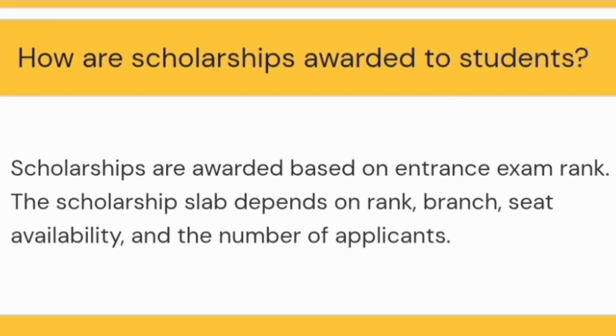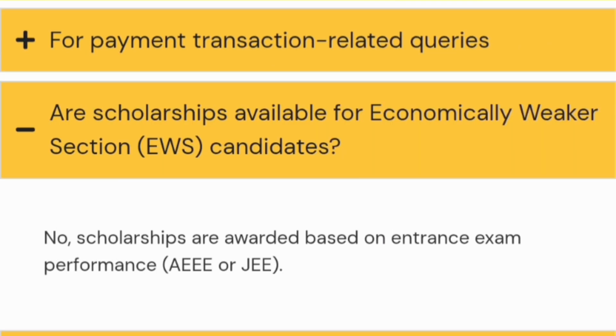But regarding the counseling process and admission process, there are a lot of queries regarding the scholarship. You can see that there are different slabs for which you get admission. Scholarships are based on the entrance rank. The scholarship slab depends on rank, the branch which you are considering, seat availability, and the number of applicants in that category. So it is a mix of all, and it is possible that some students may not get this benefit.